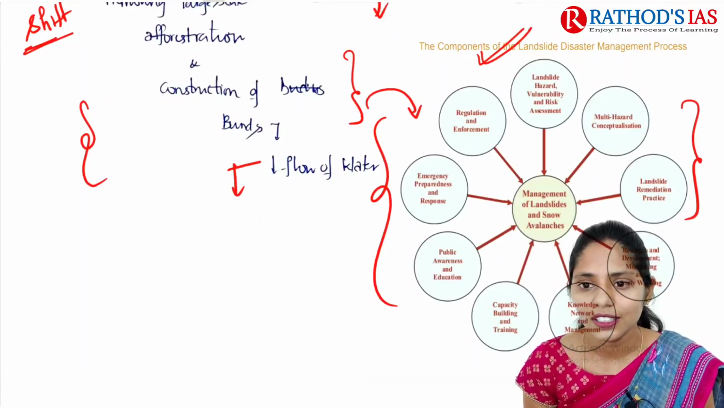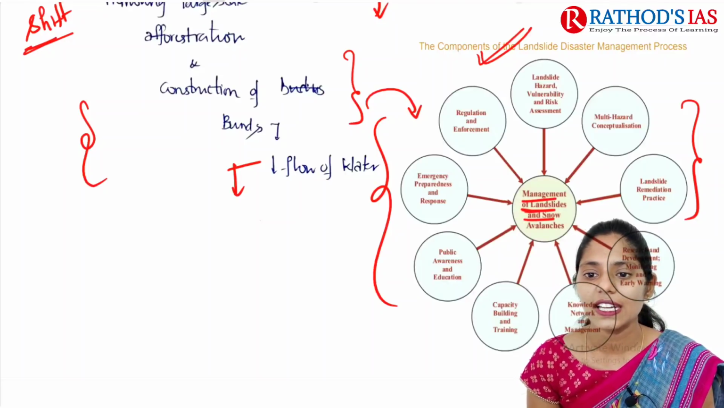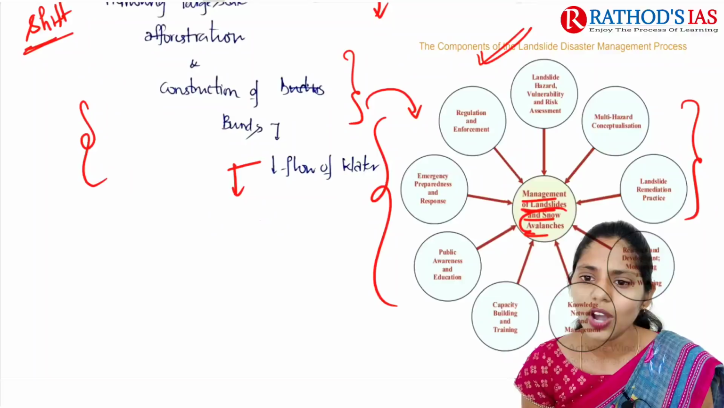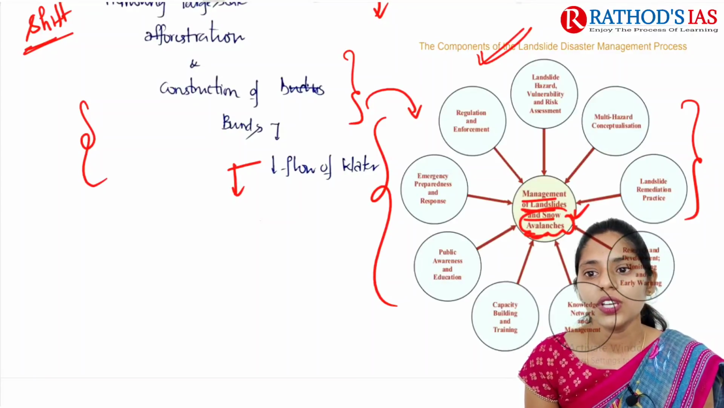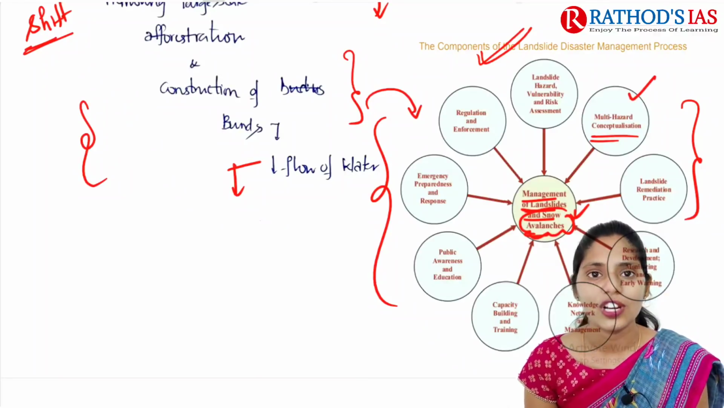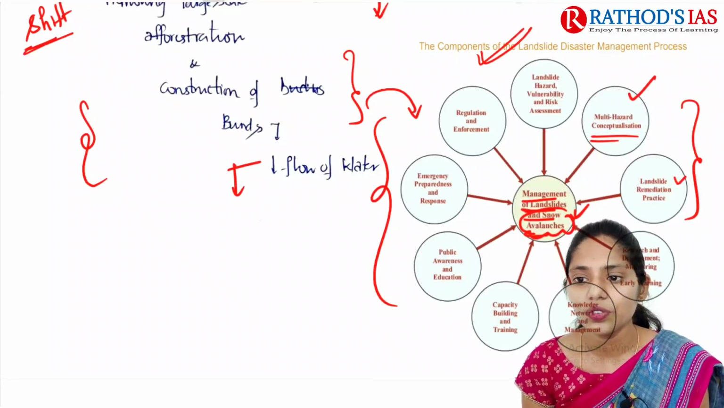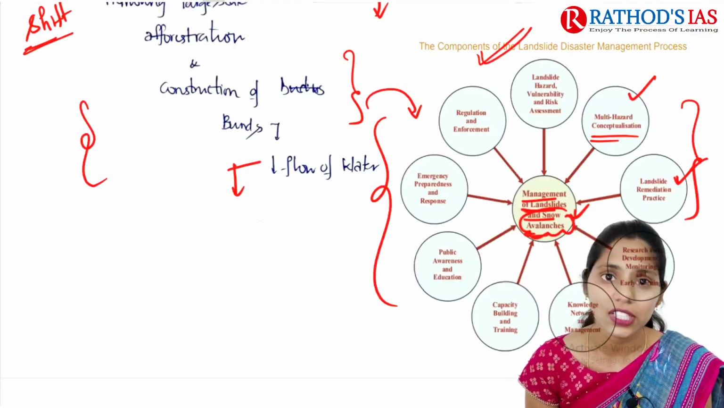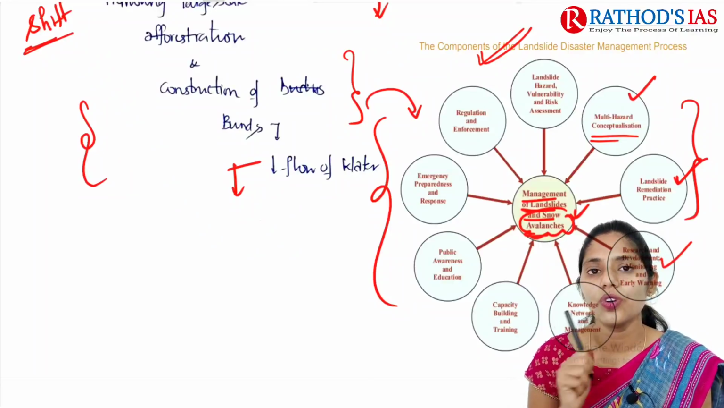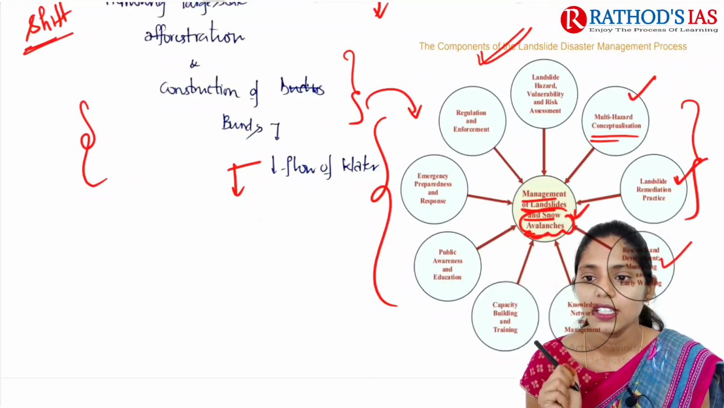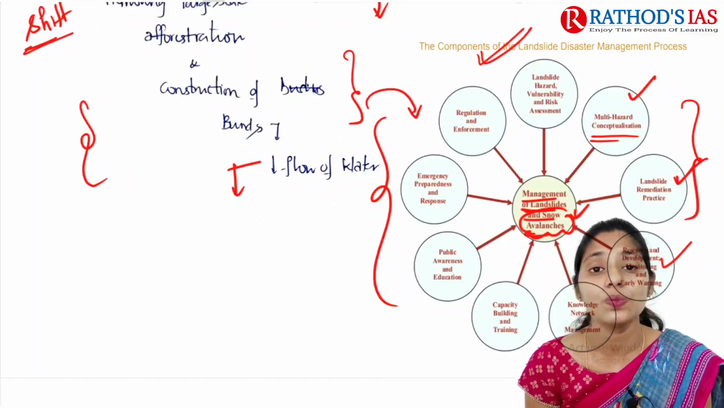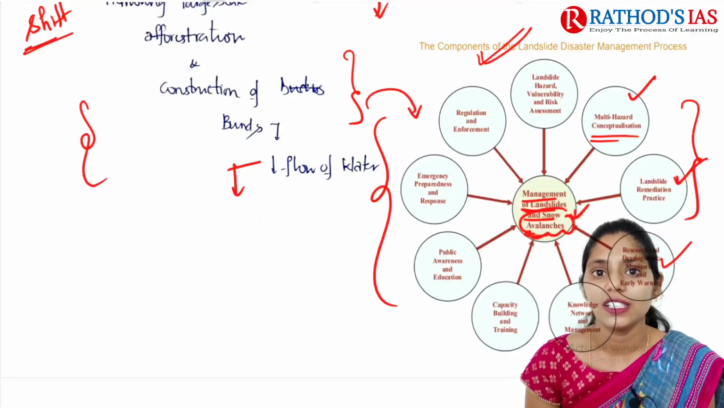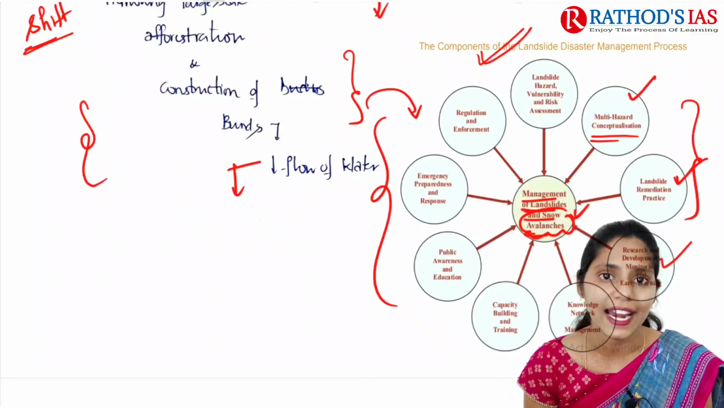So if you see here, this diagram is mainly focusing on management of landslides and snow avalanches. The snow avalanches are mainly seen in the northern Indian region. So here we can go for multi-hazard conceptualization, and we can also focus on landslide remediation practices, and we can go for research and development, and monitoring and early warning. It is very important mainly to minimize the impact of these landslides.